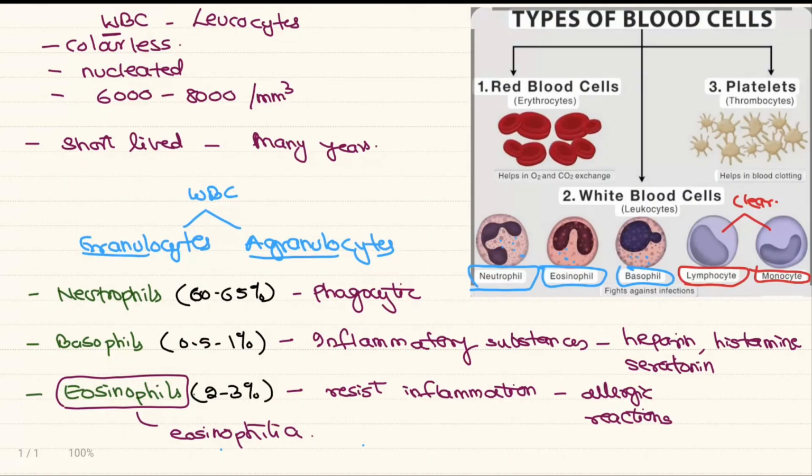The three types of granulocytes are neutrophils, the highest in number, phagocytic in nature. Eosinophils, second highest in number in granulocytes, 2 to 3%, resist the inflammation from allergic reactions. And the third is basophils, 0.5 to 1%. They produce inflammatory substances like heparin, histamine, serotonin, and so on.